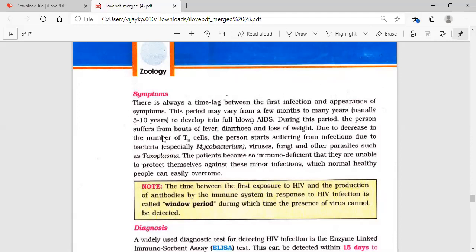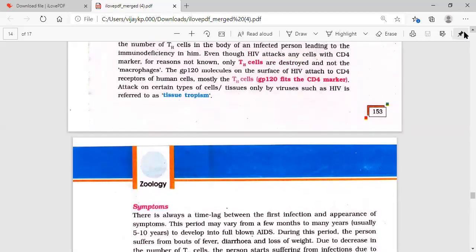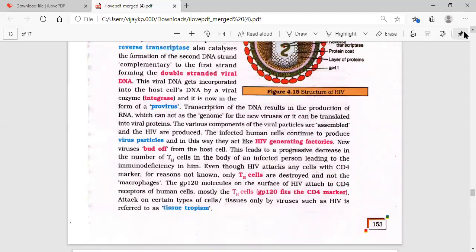The virus just destroyed the police station, that's all. The leftover work is done by various microbes like bacteria, viruses, fungi, and protozoan parasites like Toxoplasma. We call all of them opportunistic infections. The person's immune system becomes so weak that any infection can come.